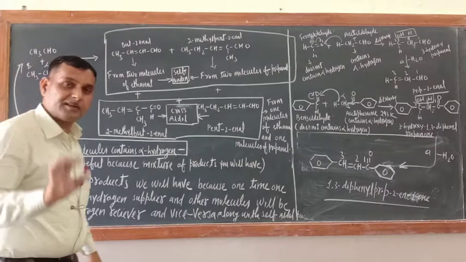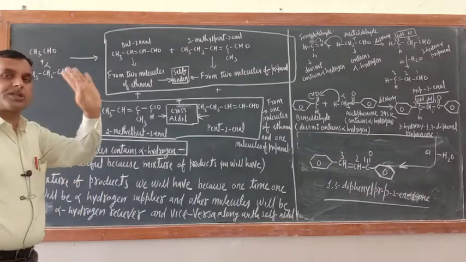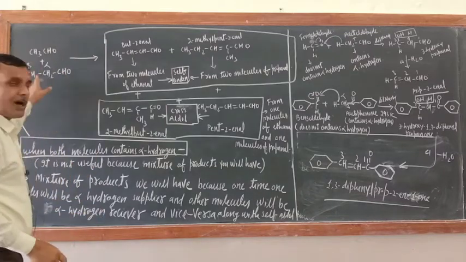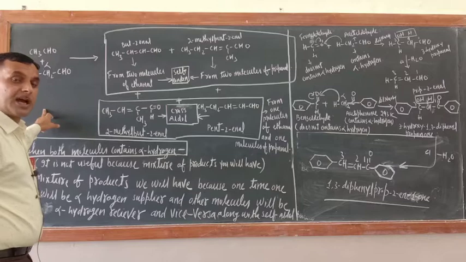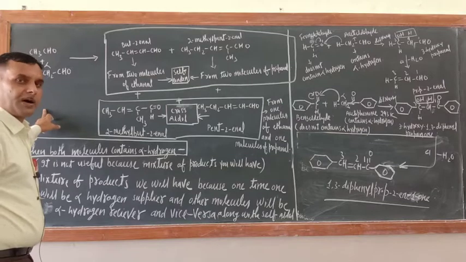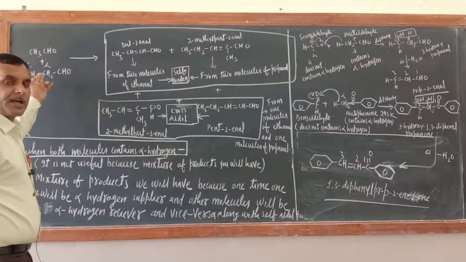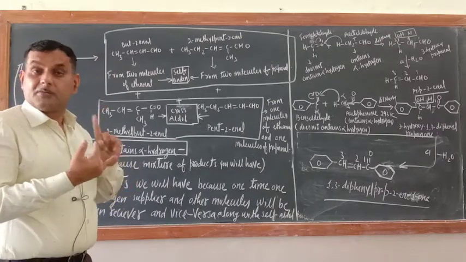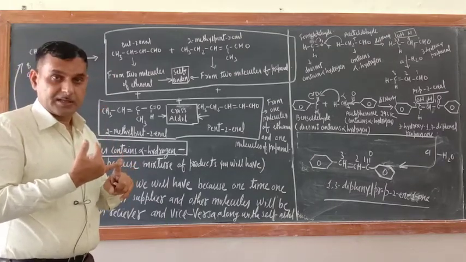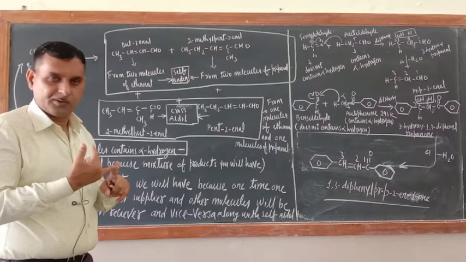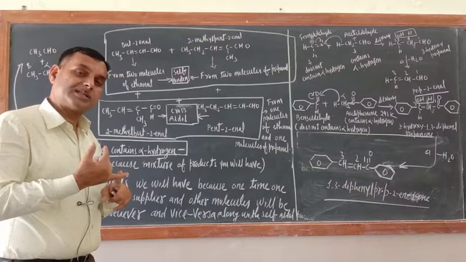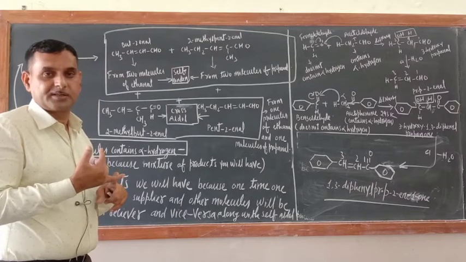Once again listen carefully. Just see, 4 chances are there when you are taking the molecules and both are containing alpha hydrogen. Suppose you have taken ethanal and propanal. So how are 4 chances there? First, ethanal and ethanal may react together. Second one is propanal and propanal molecules may react together.